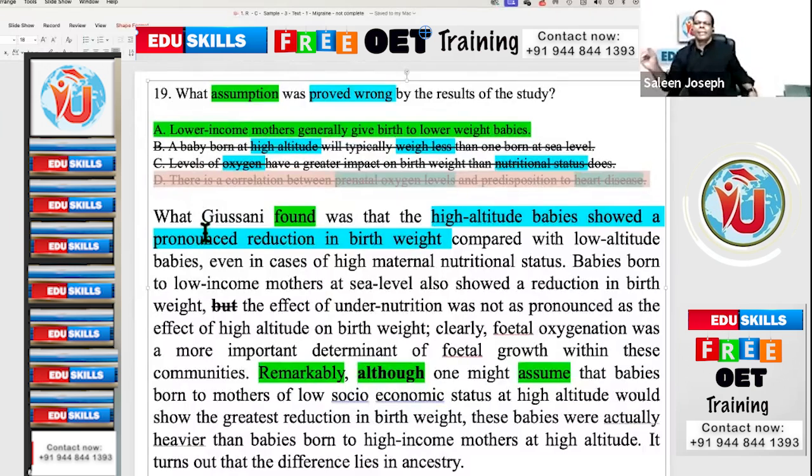Actually, A is wrong. Normally, the answer in the dependent clause will not be right. But here they are asking the opposite: what assumption was proved wrong? What is given in the dependent clause will be wrong, not the fact.